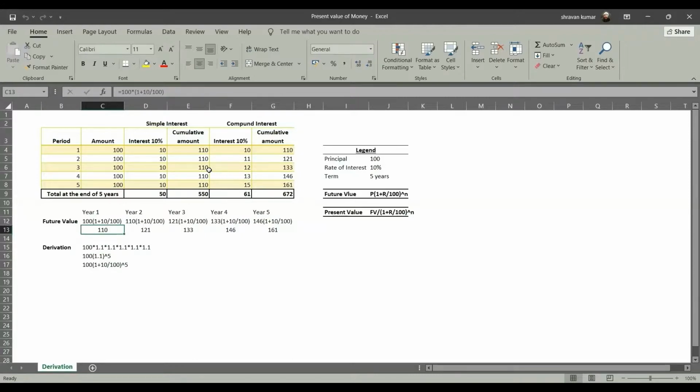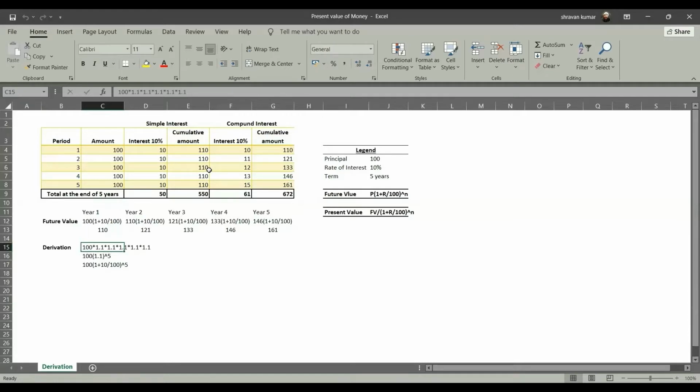If I go to year 2, now 110 is being multiplied again with 1.1. If I go to year 3, 121 is being multiplied with 1.1. So I have put it simply as 100 into 1.1 into 1.1 into 1.1 and so on for the n number of years, however many you have. Now in our case it is for 5 years. I'm going to multiply 100 with 1.1 5 times. I'm going to get 161 at the end of year 5. So instead I can just do 100 into 1.1 whole to the power of 5, because I am multiplying 1.1 5 times.